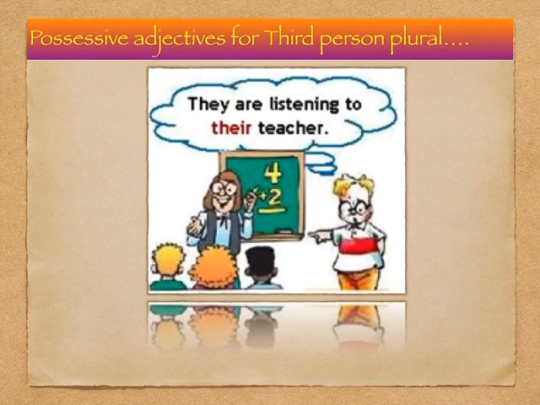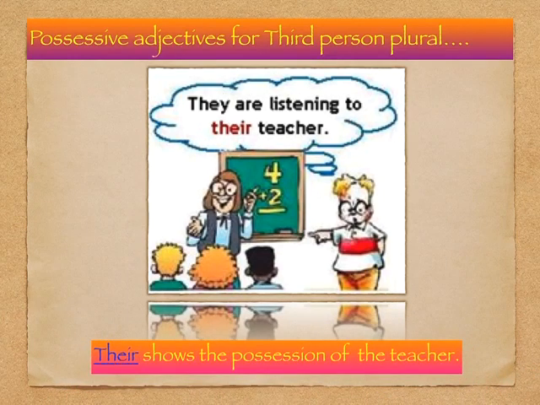Let's see the image. They are listening to their teacher. So here the word their, which is used before a noun, that is teacher, shows the possession of the teacher which belongs to them, and so their is said to be the possessive adjective used for third person plural.